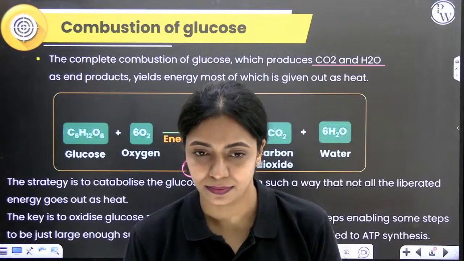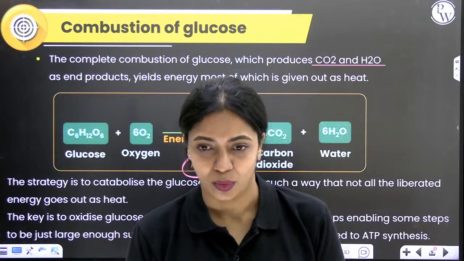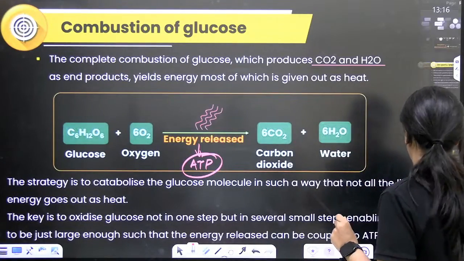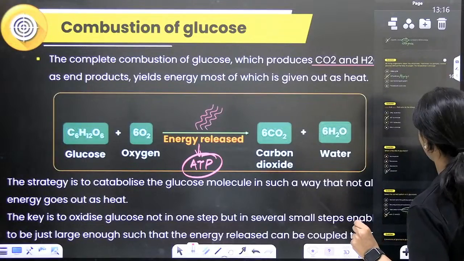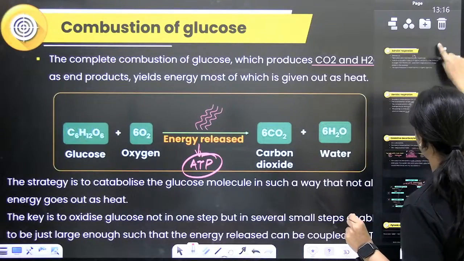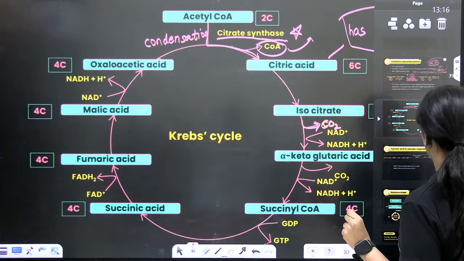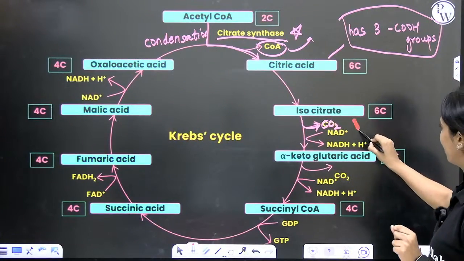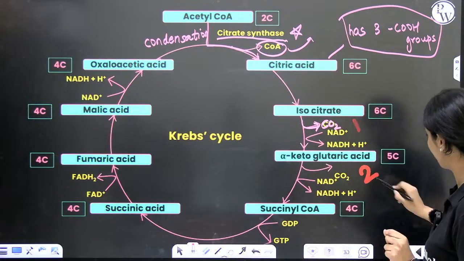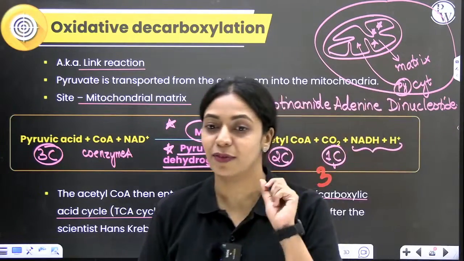Yes or no? See here, over here 1, over here 2 and over here 3. 3 molecules have gotten released.